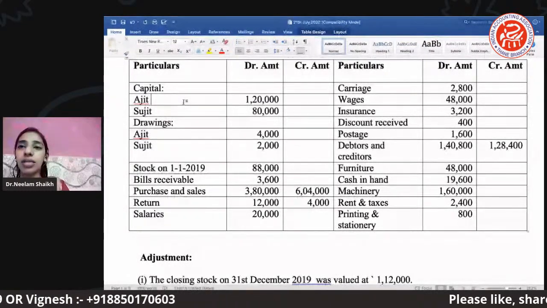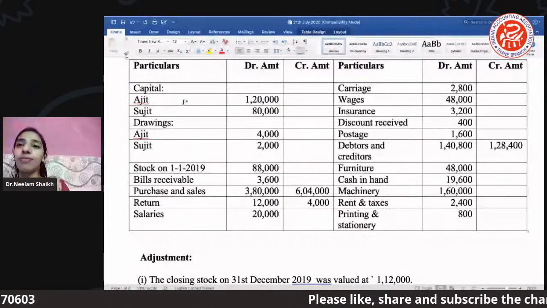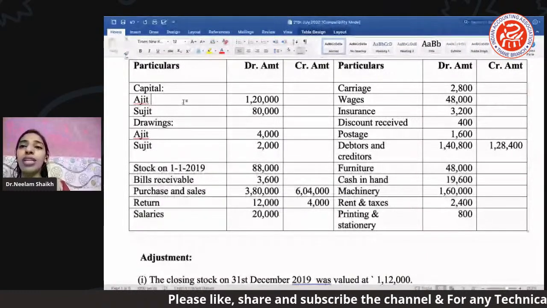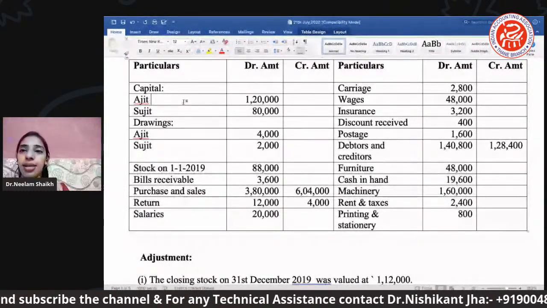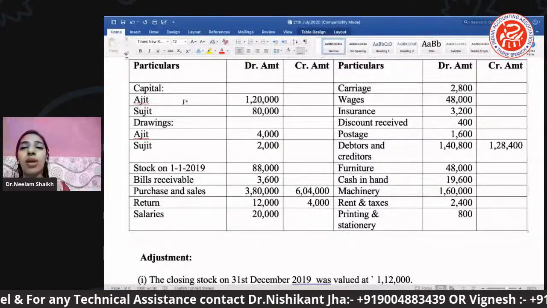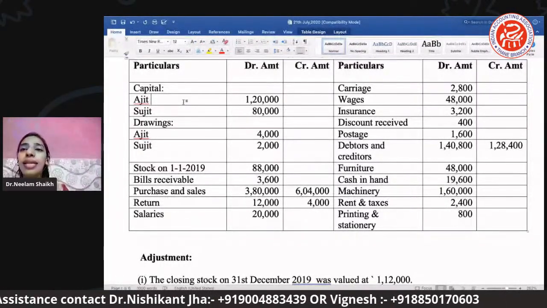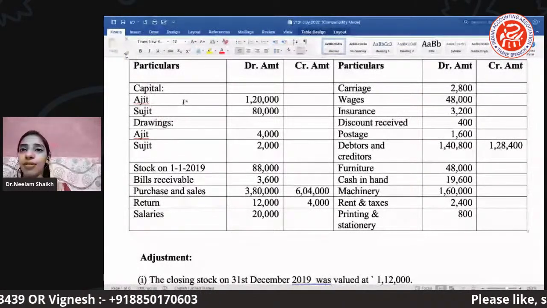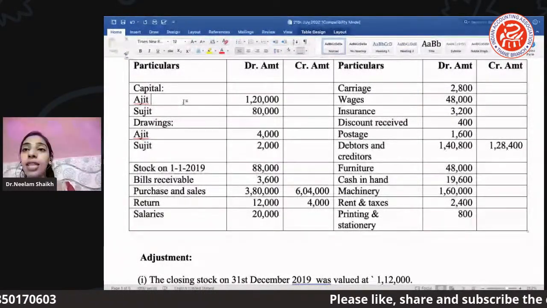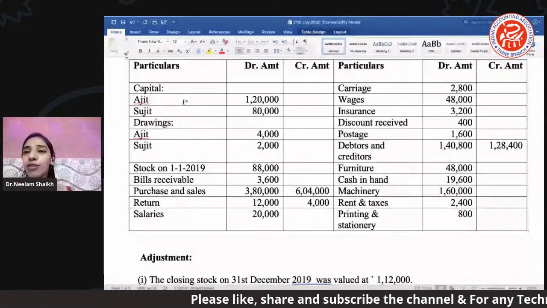Furniture is your asset. Cash in hand, of course, cash is an asset. Then machinery is given. Machinery again is your asset. Rent and taxes, we can call rent and taxes an indirect expense. It is an indirect expense, so it will go to P&L debit, called PD. Okay. Then printing and stationery again is a part of your PD.